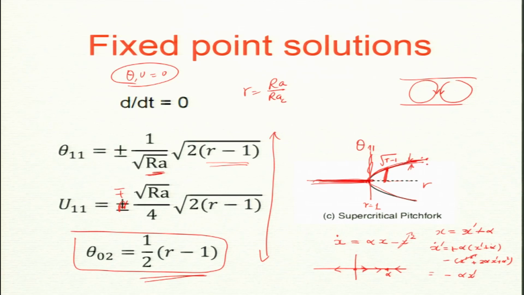Now, in the Lorentz equation, if you increase small r further, then it becomes chaotic. At some point, around r of 24 or 25, it becomes chaotic. If we increase r, then this solution will not remain stable. There is another bifurcation, in fact called a Hopf bifurcation, and that kills it. So, one bifurcation does not mean it will stay there forever. If you increase the parameters, there will be more dynamics.